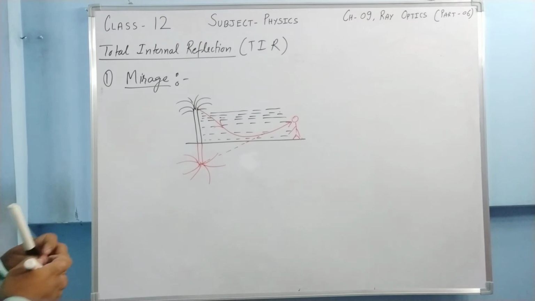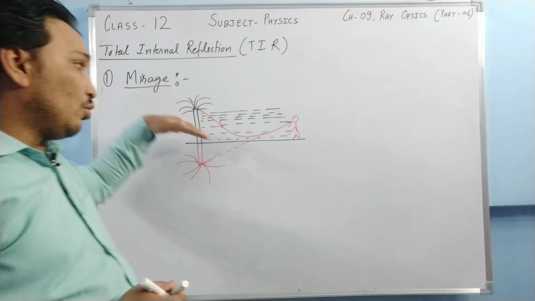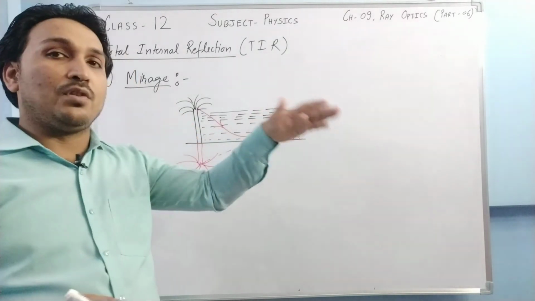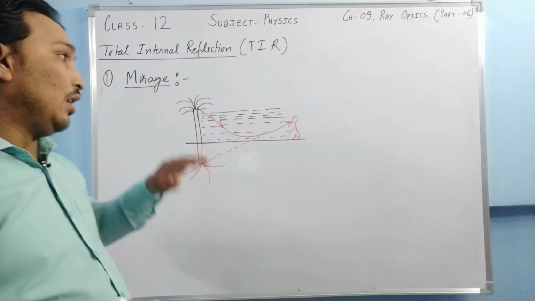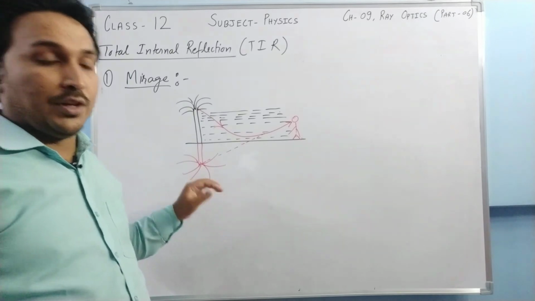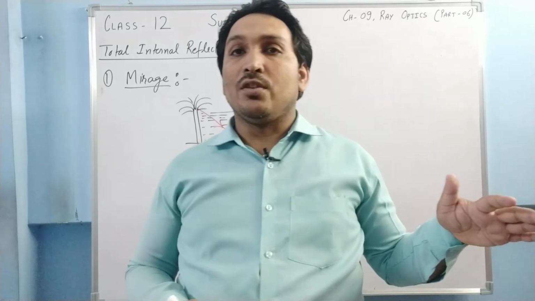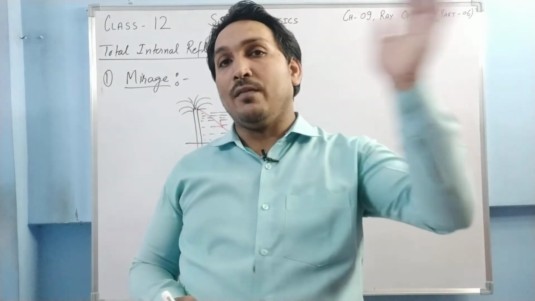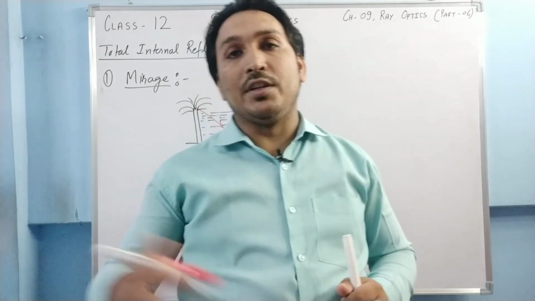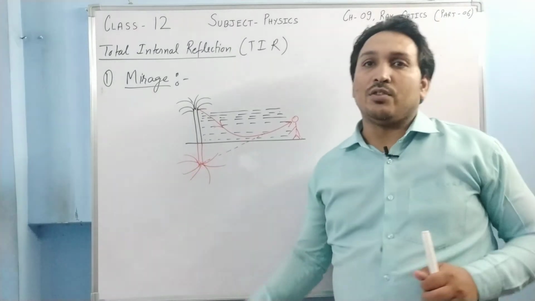So basically, due to this difference in density, the ray gets totally internally reflected and reaches our eye, which makes us visualize an image of the tree below it. So it looks like there is water spread on the surface and the image of the tree is in the water. But as we move closer, the water disappears, and this image also disappears.